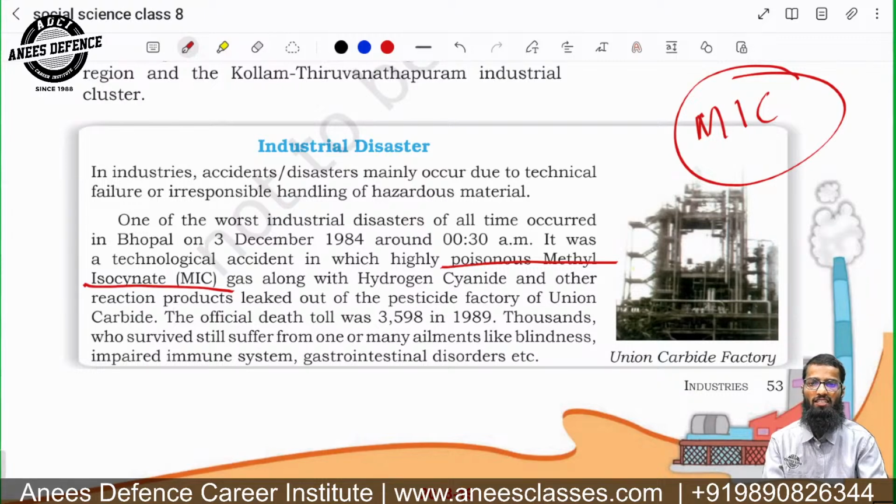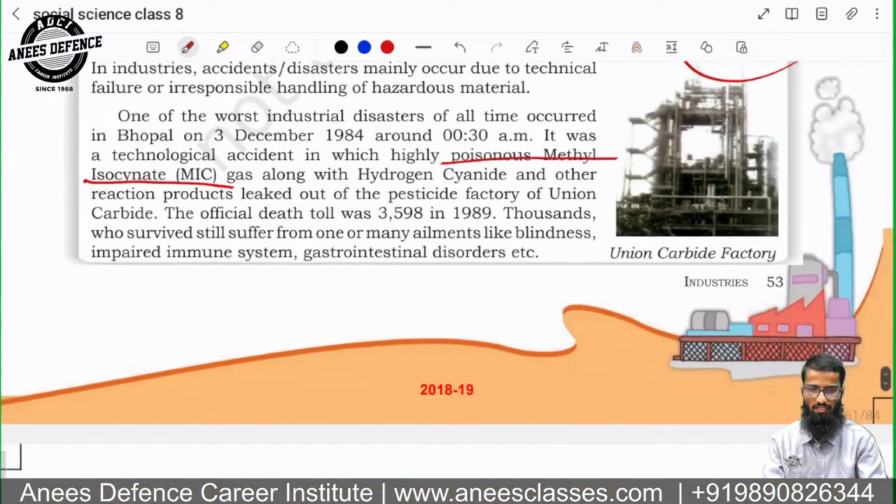It was a technological accident in which highly poisonous methyl isocyanate (MIC) gas, along with hydrogen cyanide and other reaction products, leaked out of the pesticide factory of Union Carbide. The official death toll was 3,500. Thousands who survived still suffer from one or more ailments like blindness, etc.